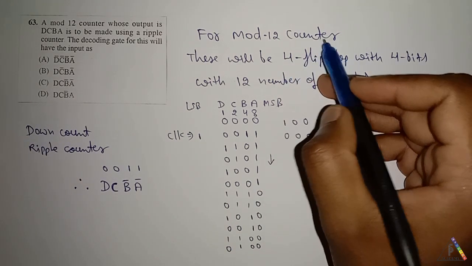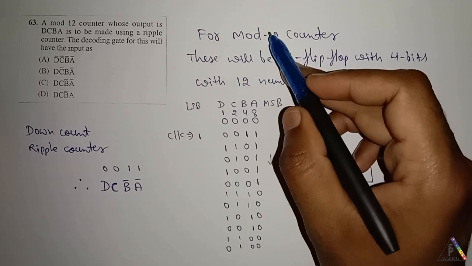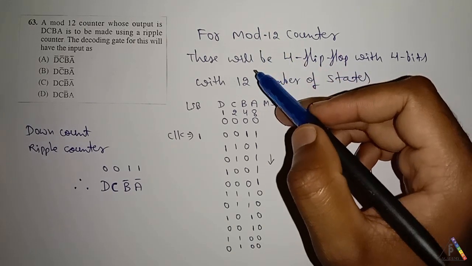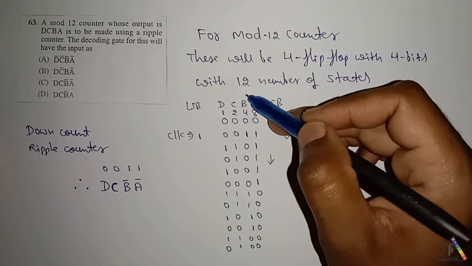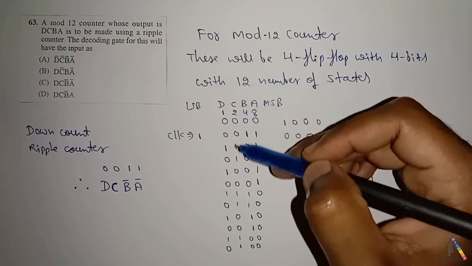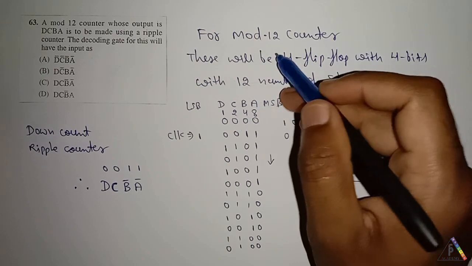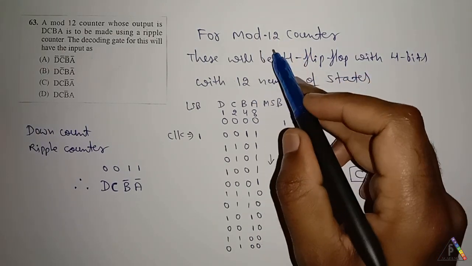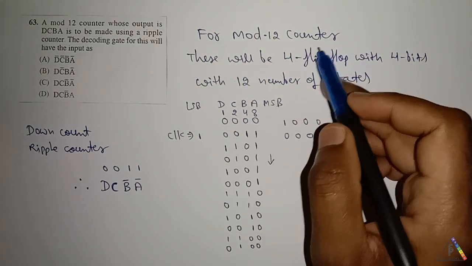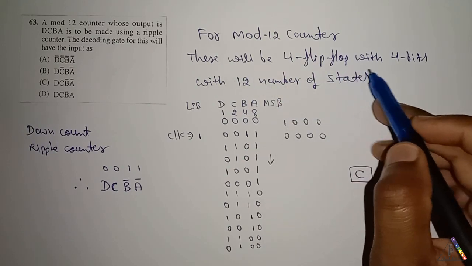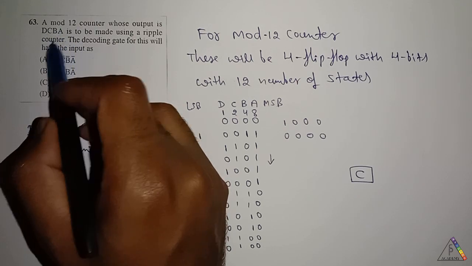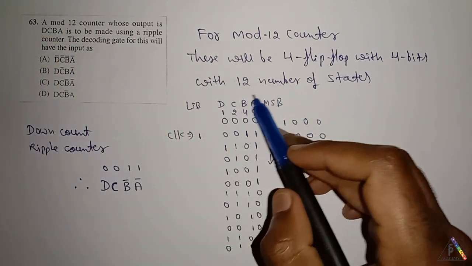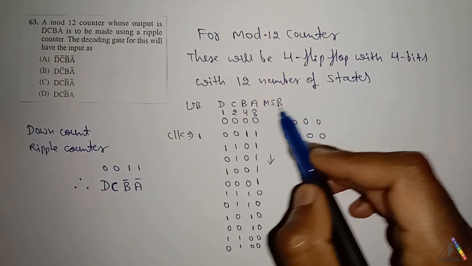For a mod 12 counter, mod 12 means it is a counter having 12 states. That means after 12 counts, the counter is going to reset to its initial state. Therefore, for a mod 12 counter, there will be 4 flip-flops with 4 bits. In the question also, they have given 4-bit data with 12 states.